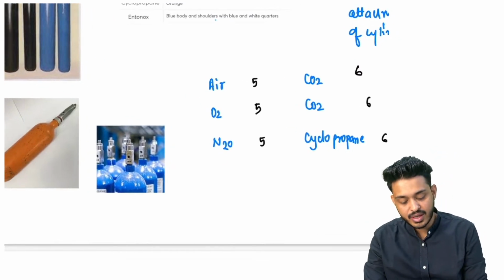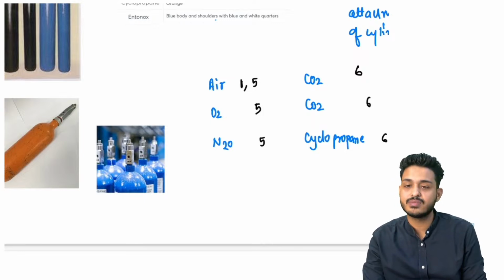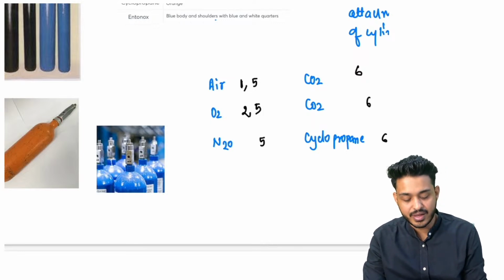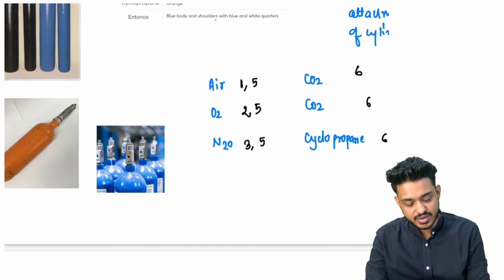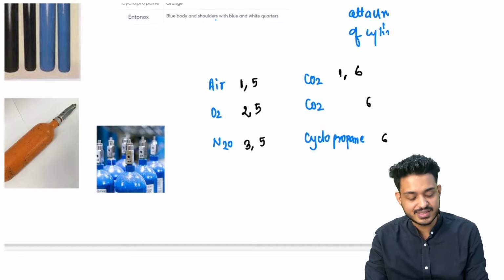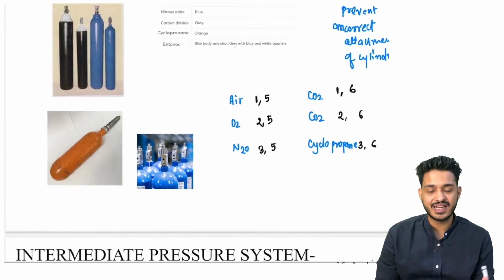So we are going to have air is going to be 1, A is going to be 1. Okay, oxygen में 2 molecule है, that is going to be 2, 5. Right, nitrous oxide 2 plus 1, that is going to be 3, 5. CO2 if it is in the less concentration, it is going to be 1, 6. More concentration 2, 6. And cyclopropane, remember, it is going to be 3, 6. So these are the pin index that you have to remember.